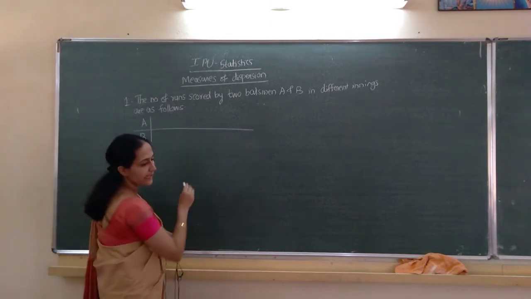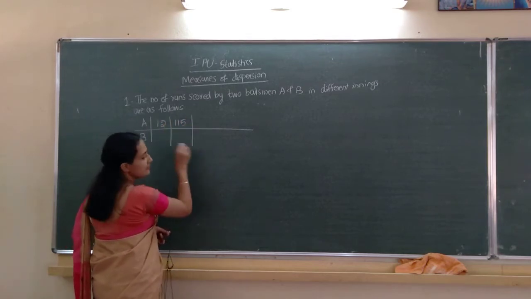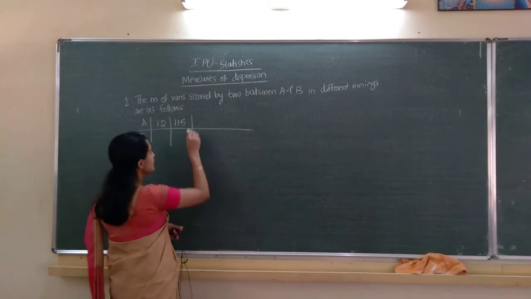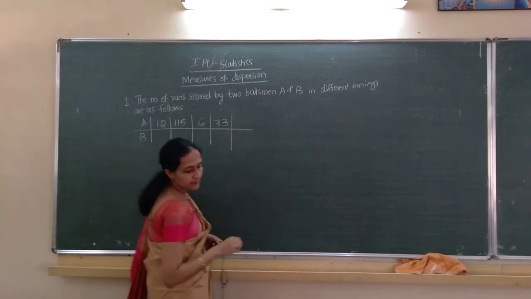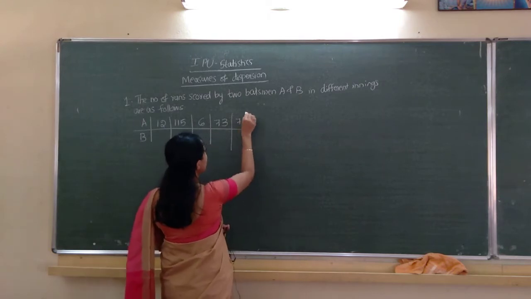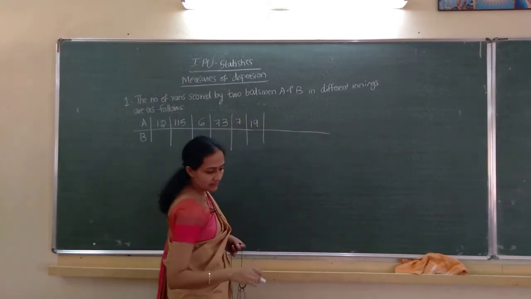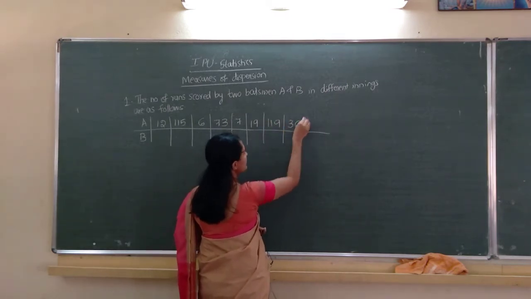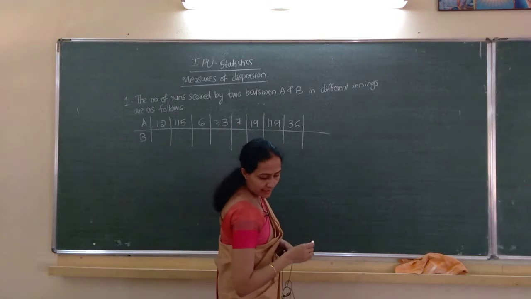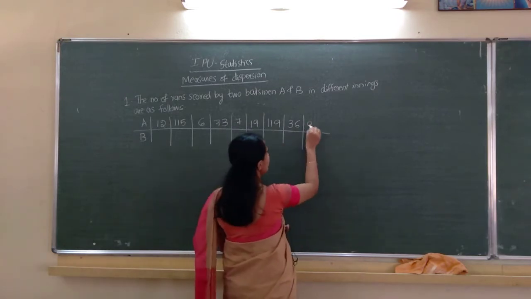A: 12, 115, 6, 73, 7, 19, 119, 36, 84, 29.